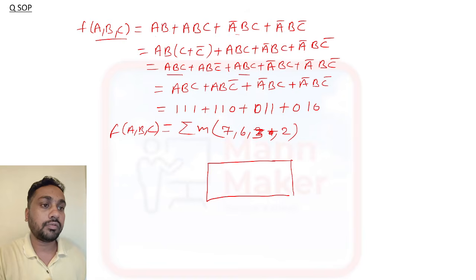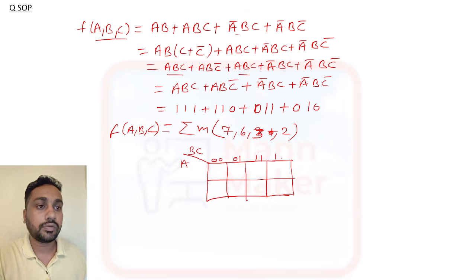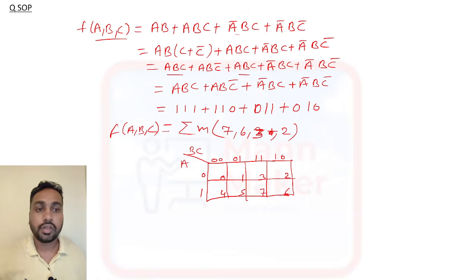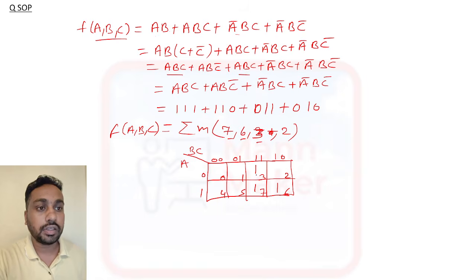For 3 variable we are designing 8 boxes. Okay, so here 8 boxes will be there, and this is A, and this is B, and this is C. Okay, 0 0, 0 1, 1 1, 1 0. This is 0 and 1. Now this is 0, this is 1, 2 and 3, 4, 5, 6, 7. Now whatever term is there you need to make as a 1. 7, so in 7 this is 1. 6, here you need to put 1. 3, here you need to put 1, and 2, here you need to put 1.